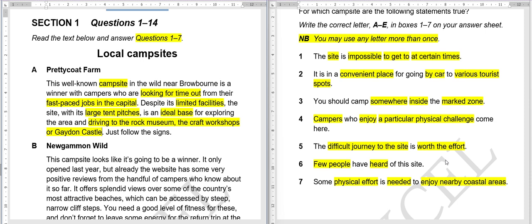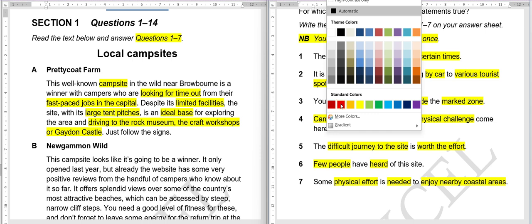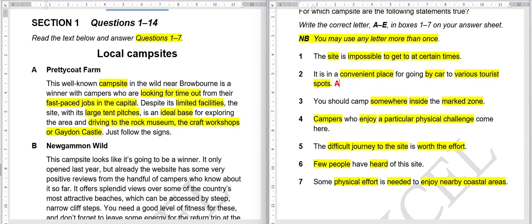Okay, time's up. Now let's read together. First question. The site is impossible to get to at certain times. Is there any mention of this? No, there is no mention that it's impossible to reach there. It is an inconvenient place for going by car to various tourist spots. Is there any mention of this? Going by car to different places? Yes, there is. In fact, let's do this. A option, where it is written here.